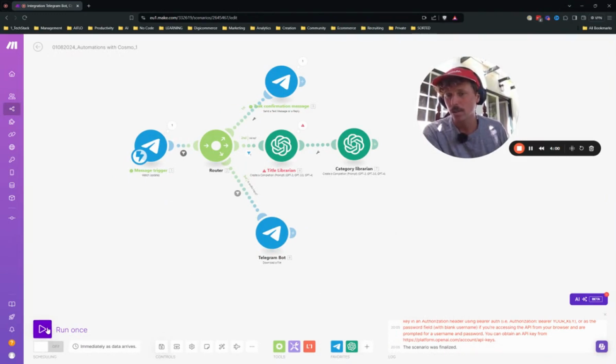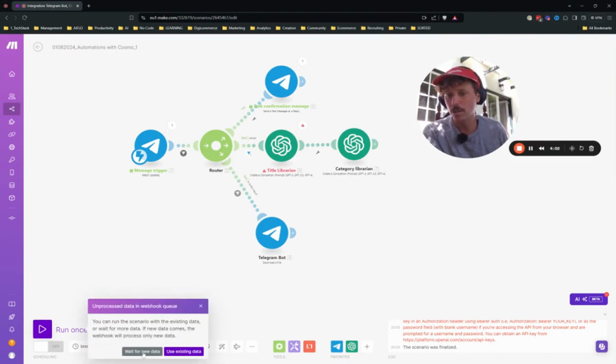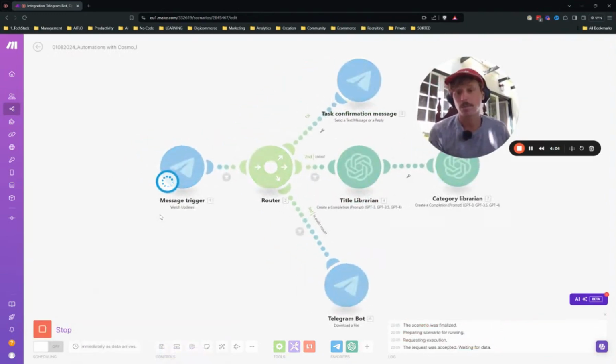Why not? So let's say run once, wait for new data so I can send a proper message, and go on Telegram. So: "Today I thought I won a client, but I did not." This triggers reflections on how to generate leads consistently. Send.